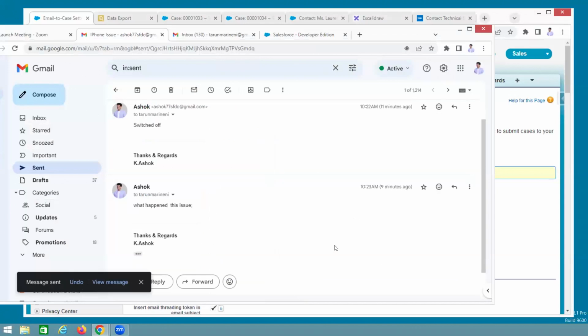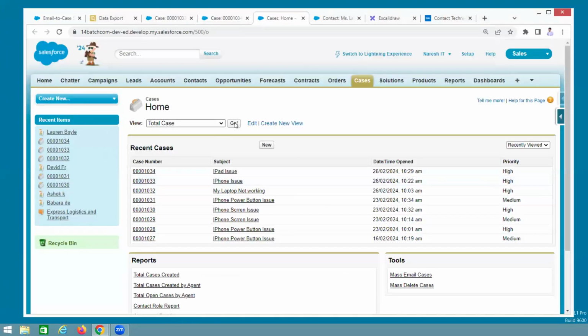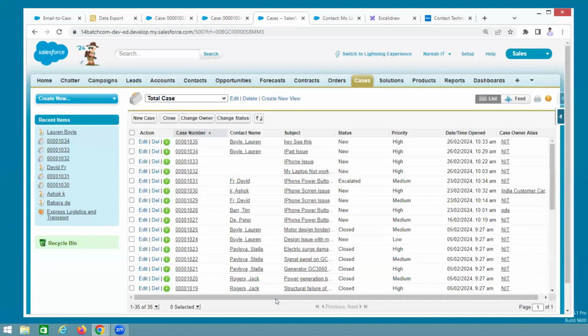One email is converted to a case. Within the case, first it checks whether a contact related to that email is there or not. If it is there, it is updated. Then it checks whether the contact has an account. If the account is there, it is updated on the case and a task is created. And now the extra feature, what is that? The attachment file. We'll see. Okay, see this. Now the movie will start.